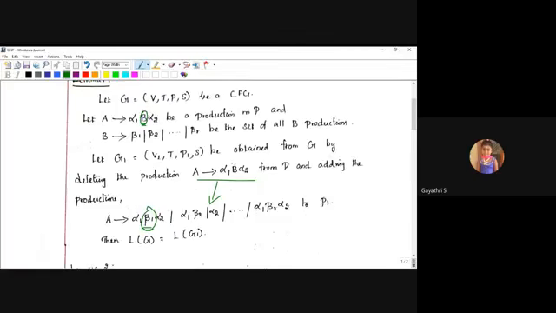Here the B is there. In the next line, it is converted: in the place of B, it is replaced by the B productions. So lemma 1 is nothing but a replacement. I replace B with the B productions, a very simple rule, just a replacement. That is lemma 1. It looks like a definition, but this TOC concept is very simple.